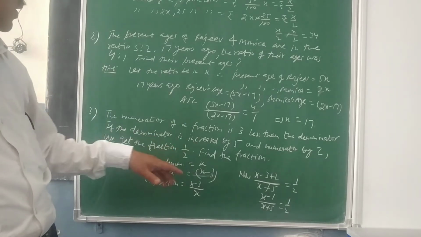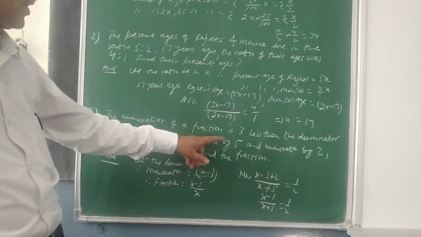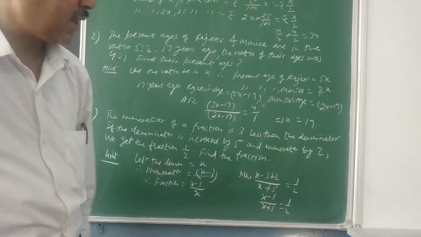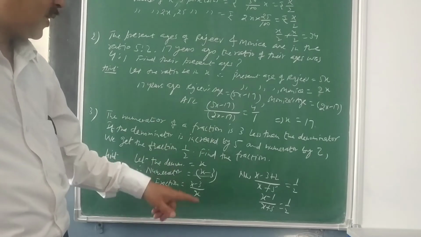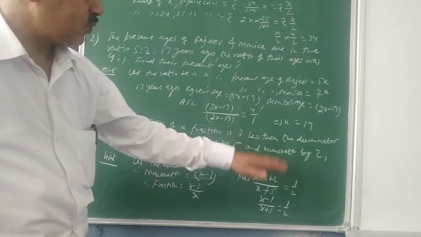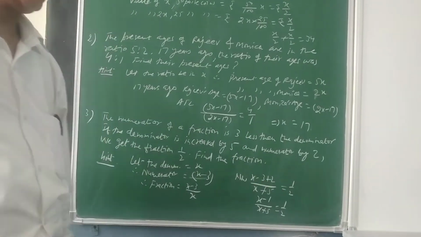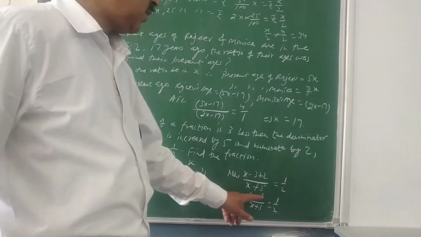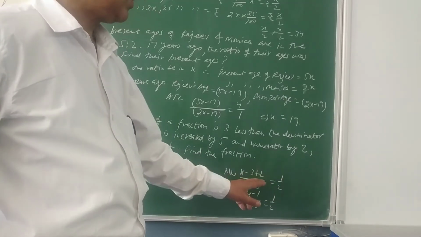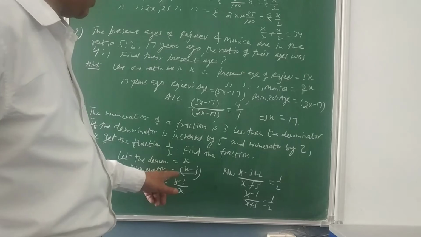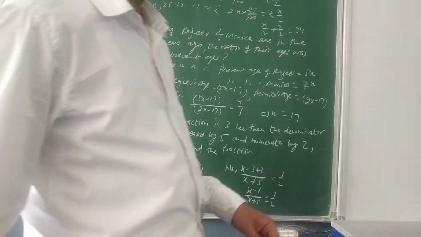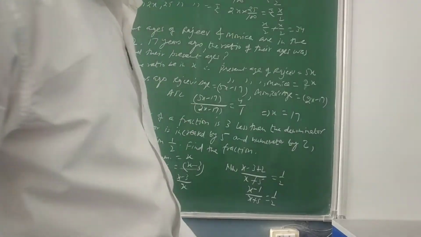And then apply the condition. If the denominator is increased by 5, immediately you need to add 5, and the numerator by 2. Now your numerator is x minus 3, so add 2 to it. It becomes 1 by 2, so put it equal to 1 upon 2. Check the equation: x minus 1 upon x plus 5 is equal to 1 upon 2. Solve it for the value of x and put it back in the original fraction, and then check your answer. So that is a hint for your question number 3.